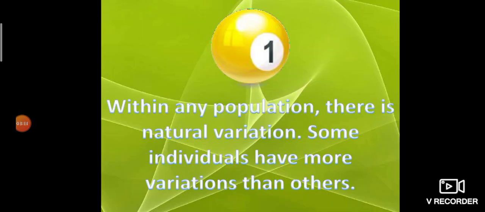The first point is, within any population there is natural variation. Natural variation can occur in any population.